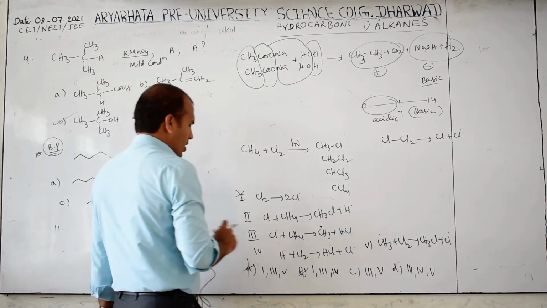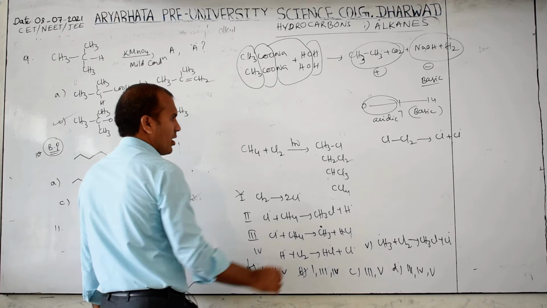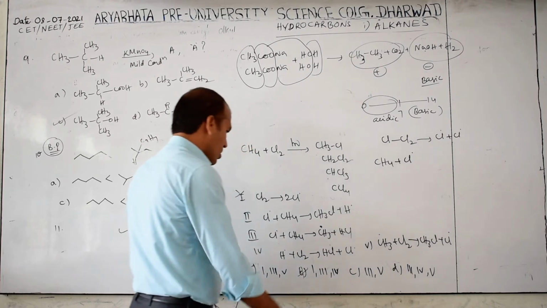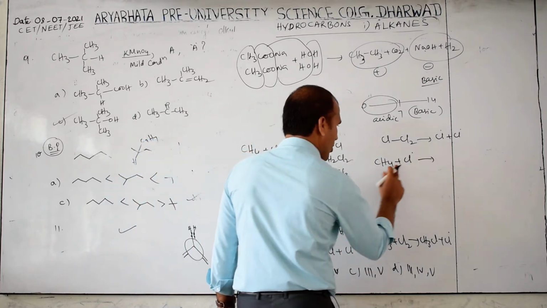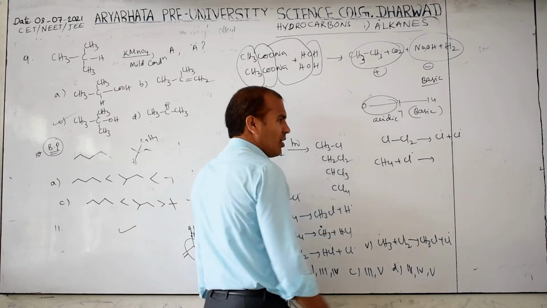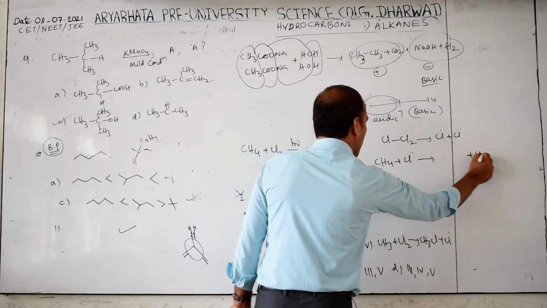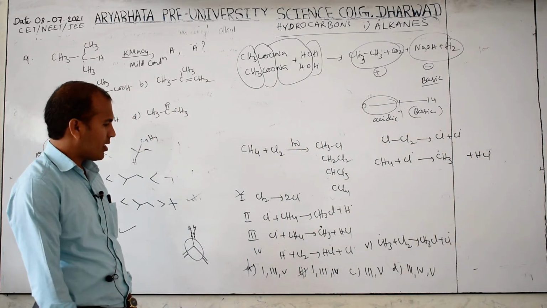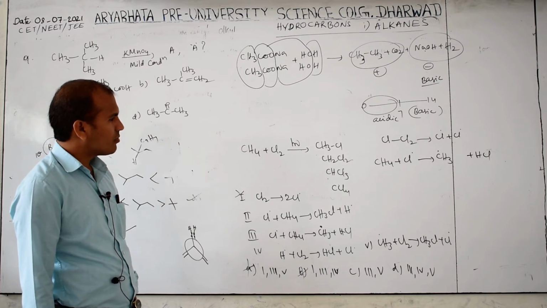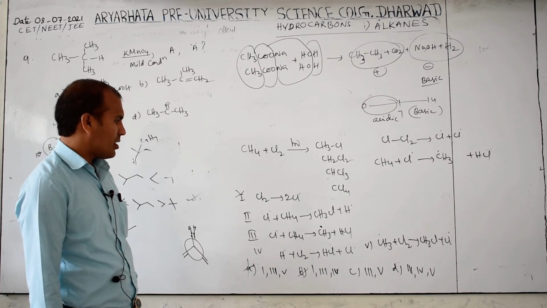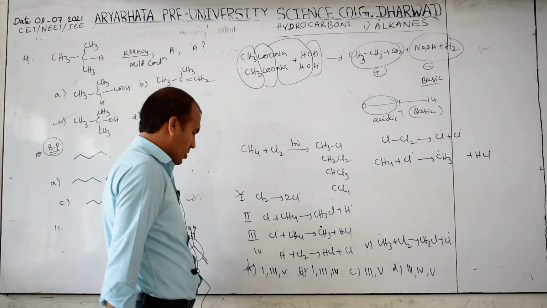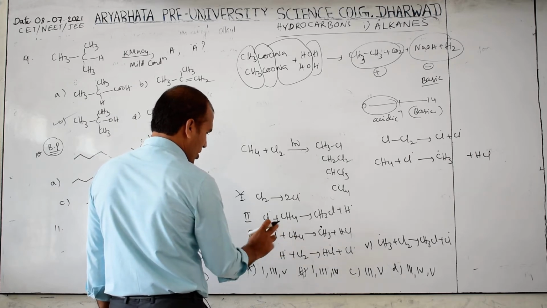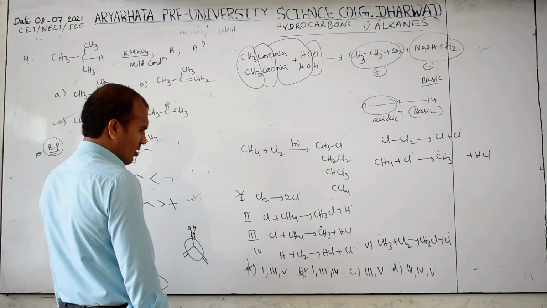Now Cl dot and CH4: what is formed here? First we take CH4 plus Cl dot. Carefully, one hydrogen and one Cl will form HCl, and this forms CH3 dot. Is that correct? Yes, correct. This is the propagation step. Then the third one is Cl dot and CH4.